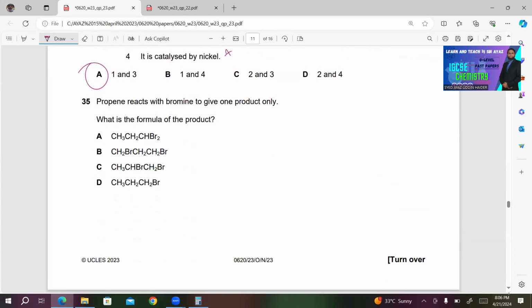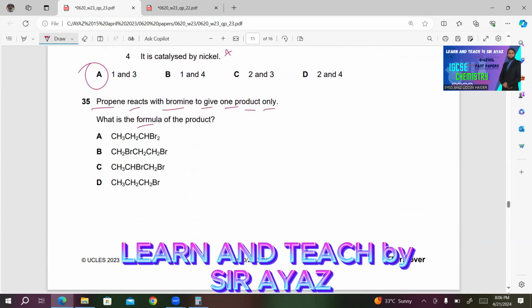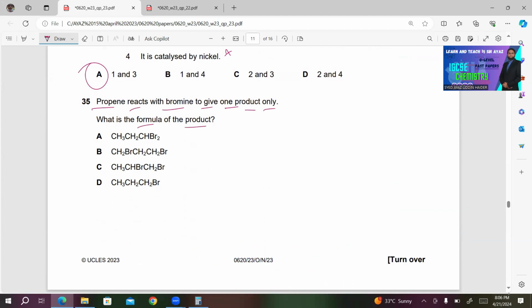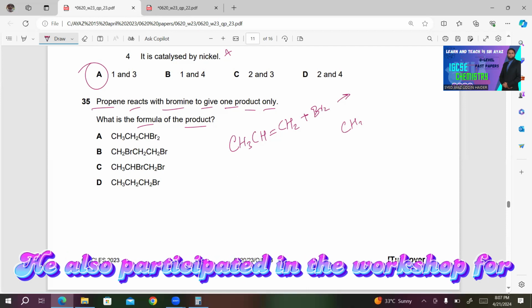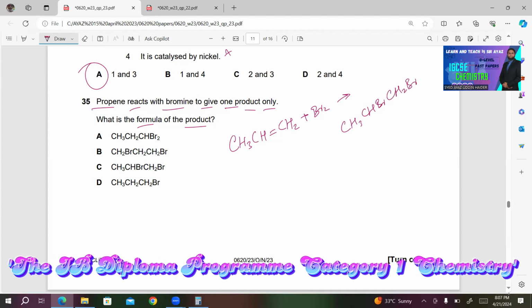35. Propene reacts with bromine to give one product only. What is the formula of the product? What is the formula for propene? CH3-CH=CH2 plus Br2. We must get CH3-CHBr-CH2Br. So A is incorrect.